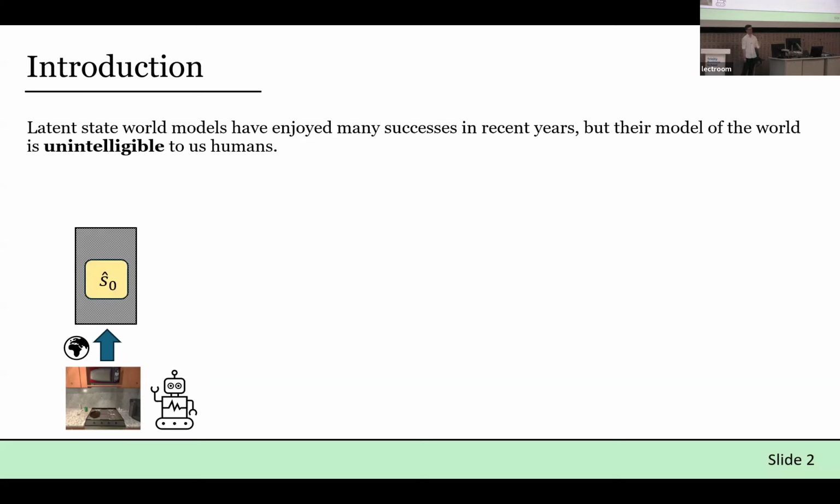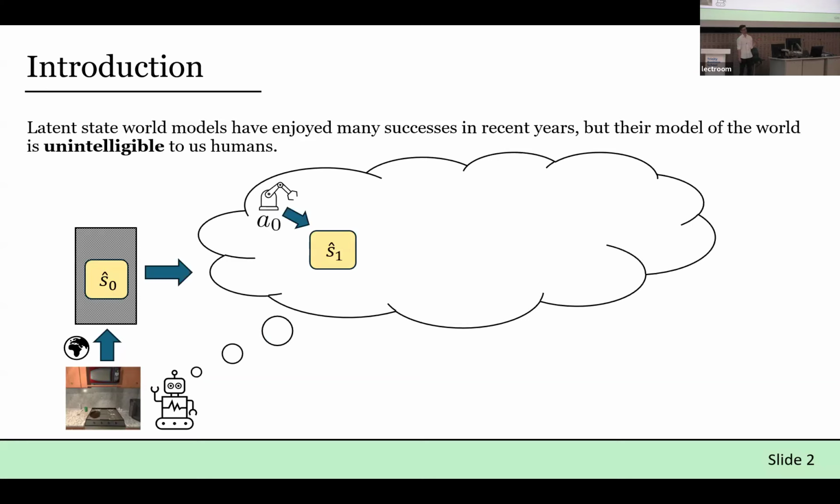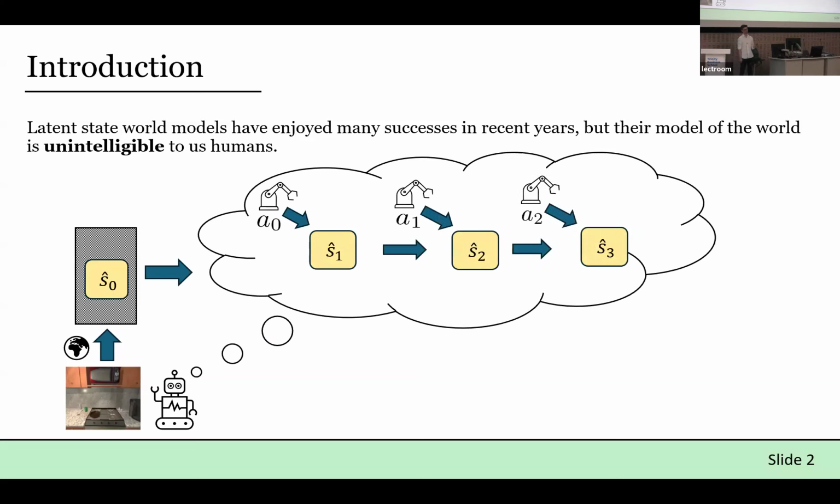So let's give this a symbol, S hat, since it aims to approximate the true state of the world, S. And these models afford the agent the ability to plan in this latent state space. An agent can imagine, if I take some action A, this will change the world, which will lead me to a new state, S hat, which again is just another black box vector of numbers. And this process can be repeated an arbitrary number of times to yield what I'll call a latent state plan.